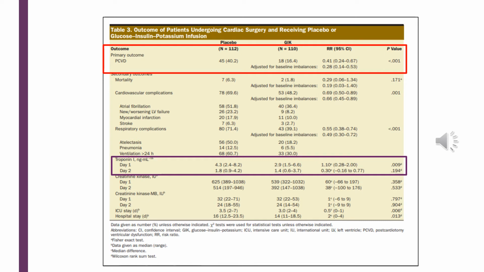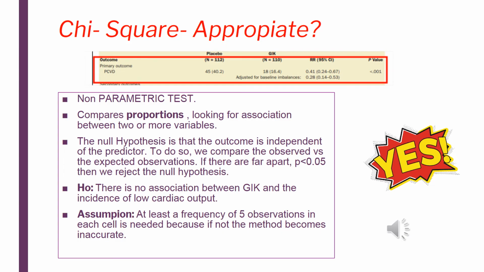When we compare the differences we see that the p is less than 0.001, meaning that the differences between the groups are statistically significant. Also, if we pay attention to the relative risk, we see that it is 0.41, meaning that there is a protective relationship between the intervention and the outcome, with a trustable confidence interval because it does not pass through number 1. So chi-square, was it appropriate?